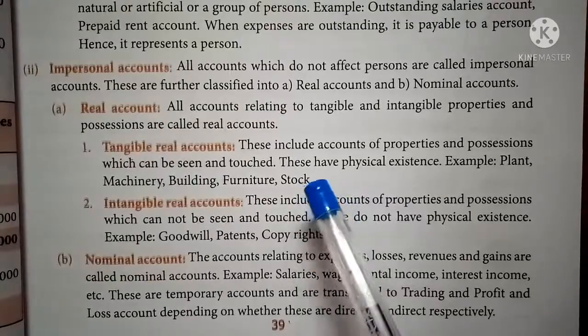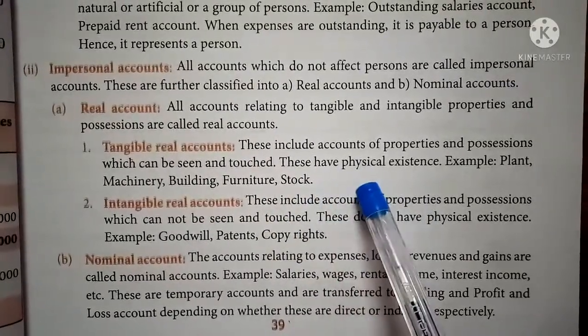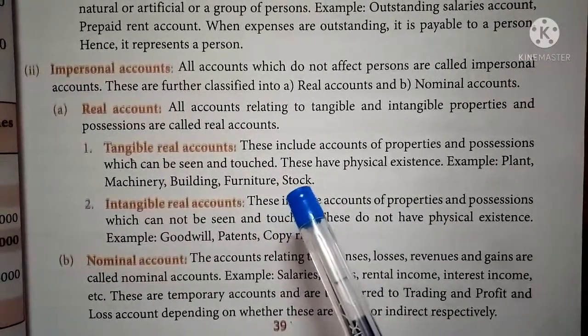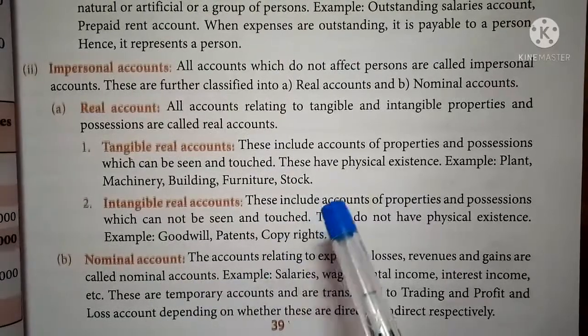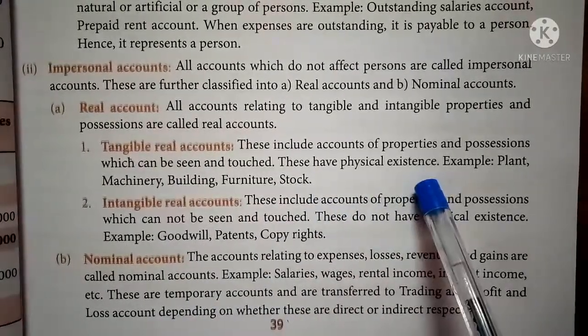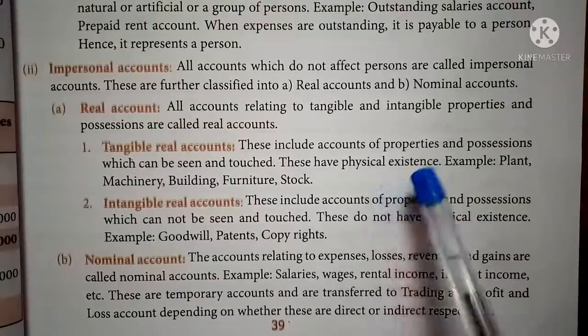For example, plant and machinery, land and building, furniture, stock. That type of account is one of the tangible assets, tangible properties of the business. Because of these type of properties, easily we can see and touch and we can value the property.